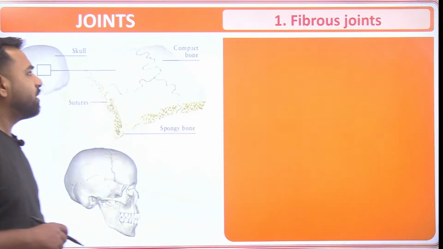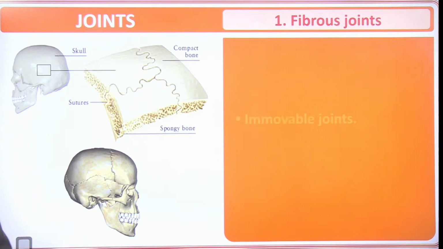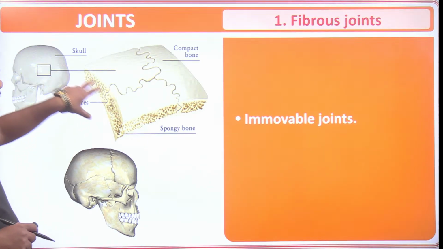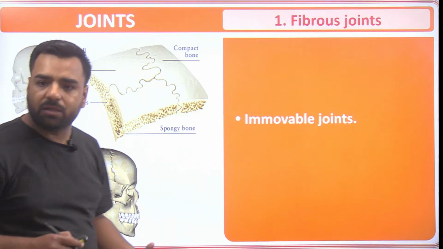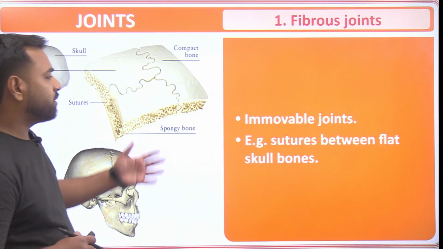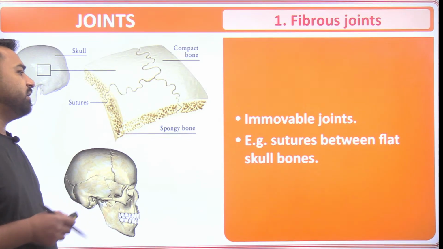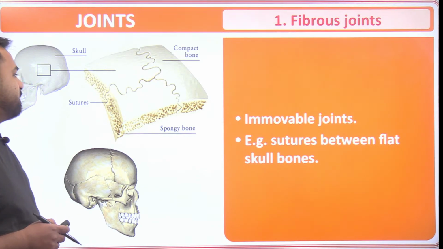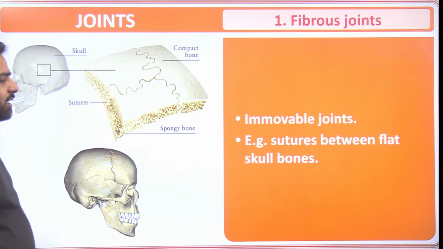Okay, so talking about the first part, that is your fibrous joints. So they are immovable, that is they cannot move, so you can link it with the skull portion because they are not able to move, so they are immovable joints. Proceeding further, so the examples can be there. Sutures between the flat skull bones, the image is also given here. So that's the sutures on the skull part.